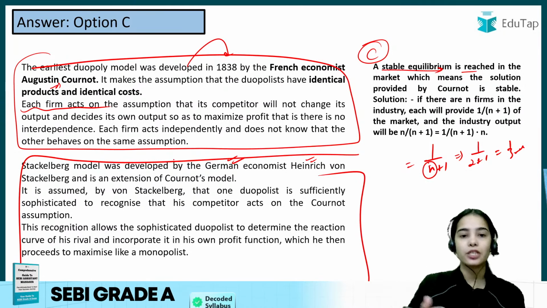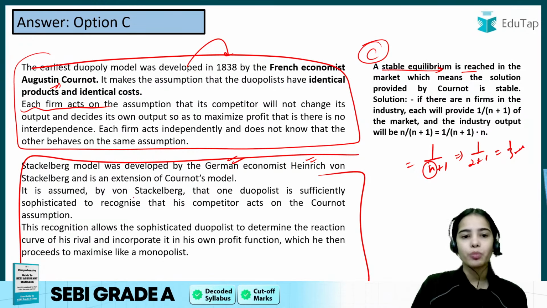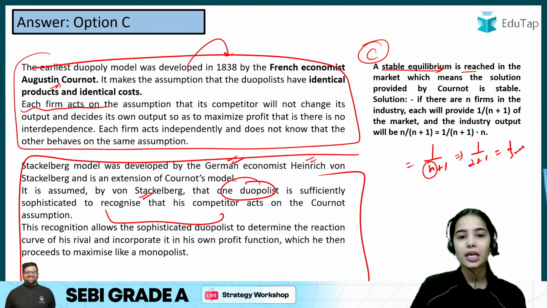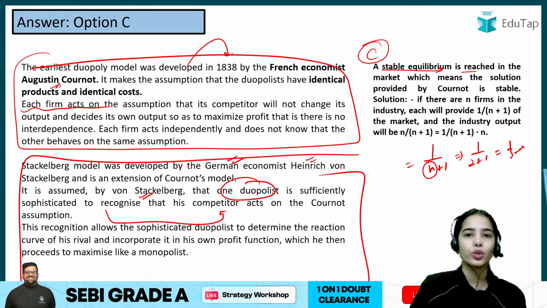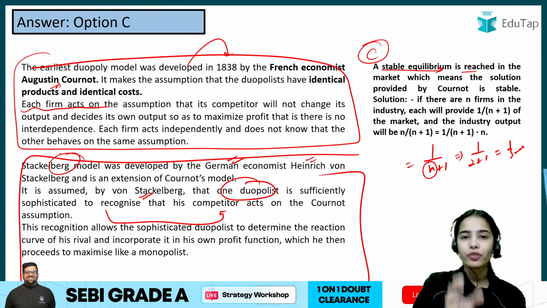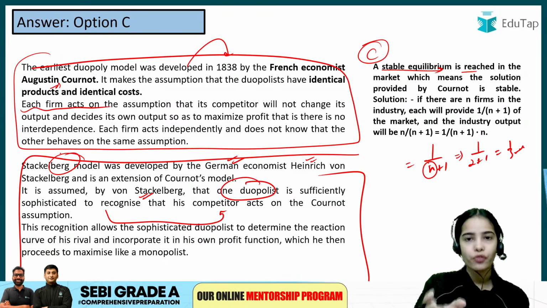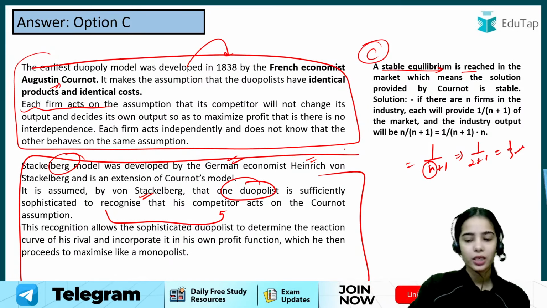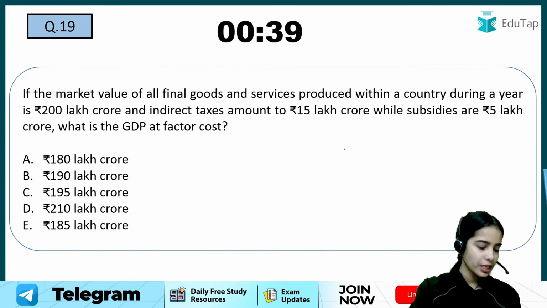The Stackelberg model was developed by the German economist Heinrich von Stackelberg. This is an extension of the Cournot model. It is assumed by von Stackelberg that one duopolist is sufficiently sophisticated, intelligent, and recognizes that the other competitor is acting on the Cournot assumption. So here Stackelberg says that the sophisticated firm will become the leader and the naive firm will be the follower. You can read more about it, but this is the basic idea. Now coming to the next question.